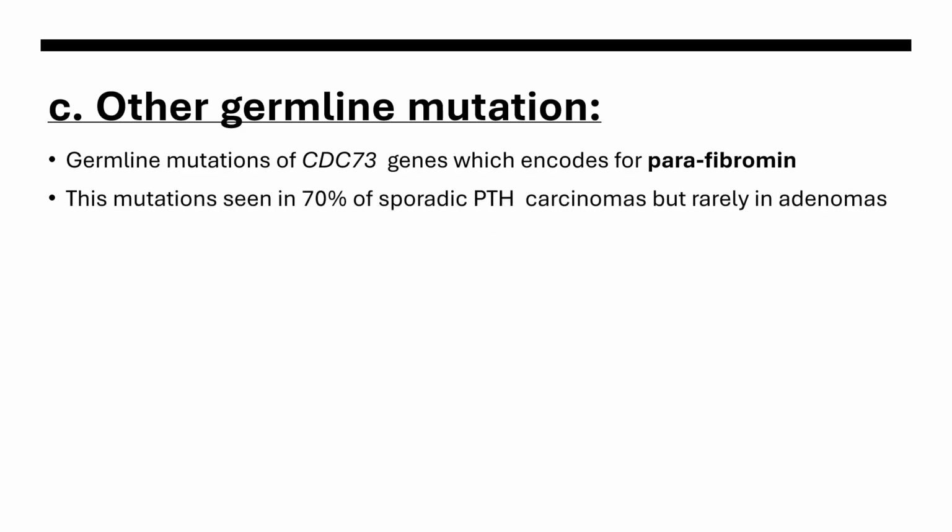This mutation is seen in 70% of sporadic parathyroid carcinomas, but rarely in adenomas. We discussed that about 10 to 20% of sporadic parathyroid carcinomas are due to cyclin D1 gene inversion, and about 20 to 30% occur due to MEN1 gene mutation, while 70% of sporadic parathyroid carcinomas are due to CDC73 gene mutations.